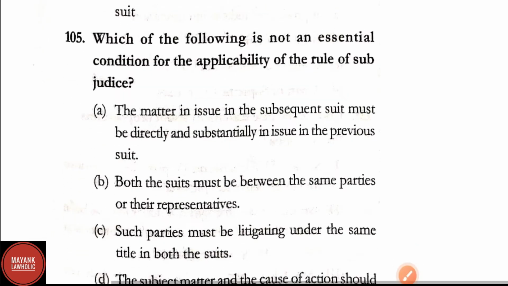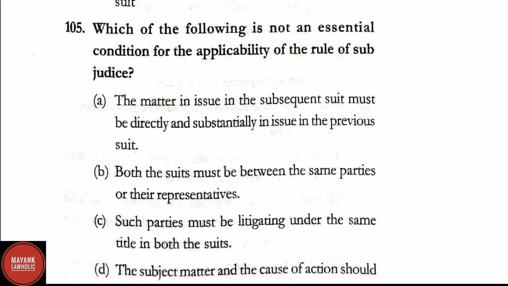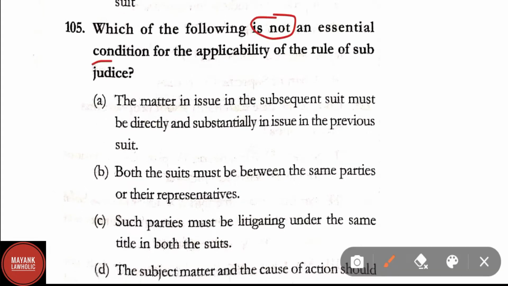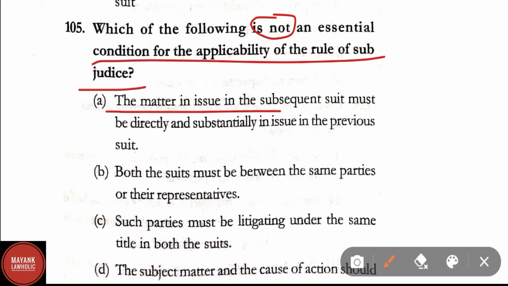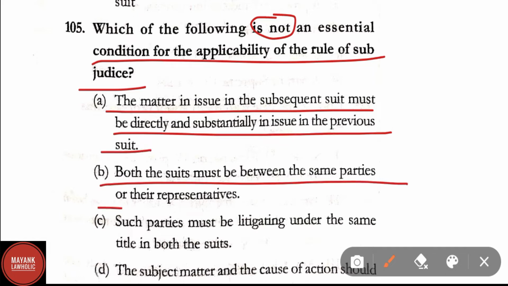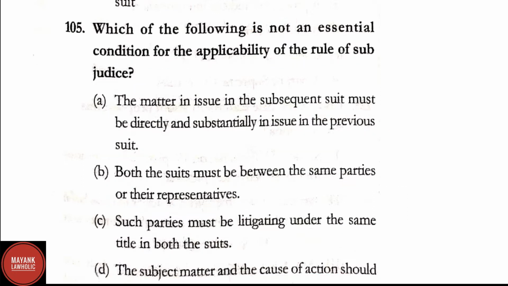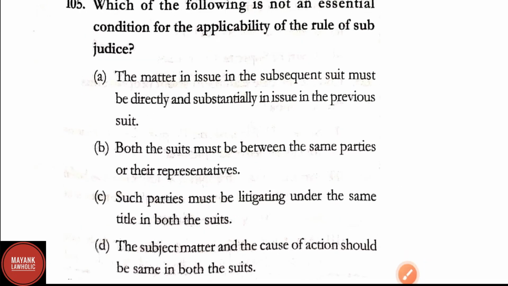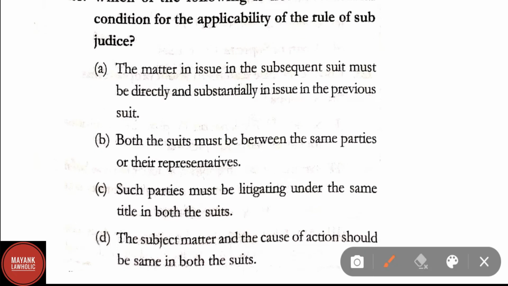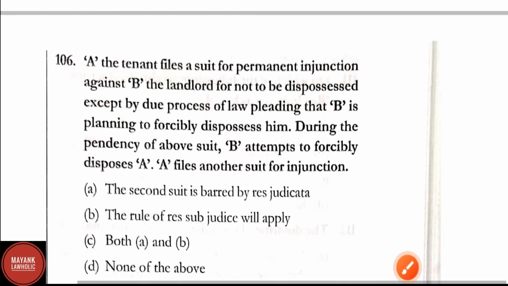Question number 105. Which of the following is not an essential condition for the applicability of the rule of res sub judice? Here options are: A, the matter in the issue in the subsequent suit must be directly and substantially in issue in the previous suit. Option B, both the suits must be between the same parties or their representative. Option C, such parties must be litigating under the same title in both the suits. And option D, the subject matter is under same cause of action. Here correct answer is option D, that is the subject matter and the cause of action should be same in both the suits.